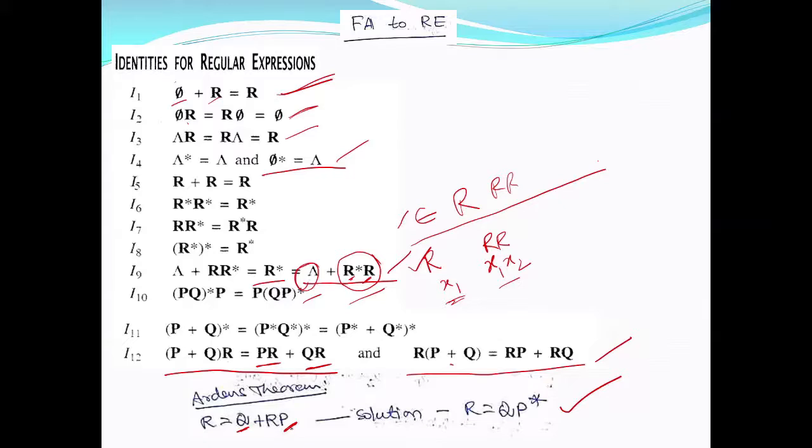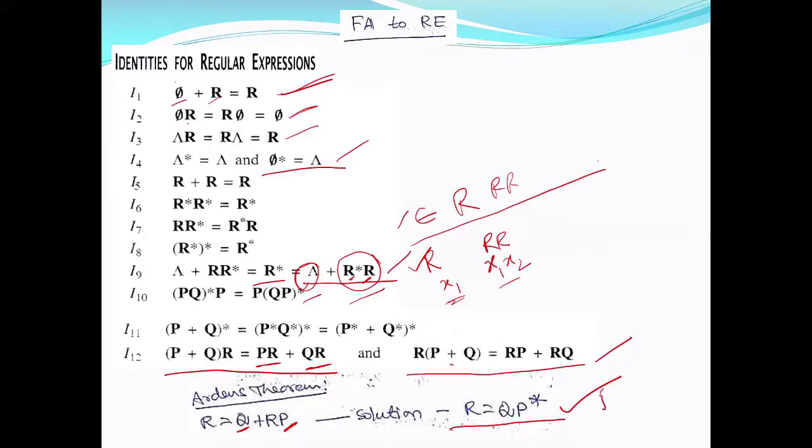That is the condition. You can see the statement of Arden's theorem. So if Q and P are two regular expressions and we have an equation in Q and P saying R equal to Q plus RP, then its solution is R equal to QP star.